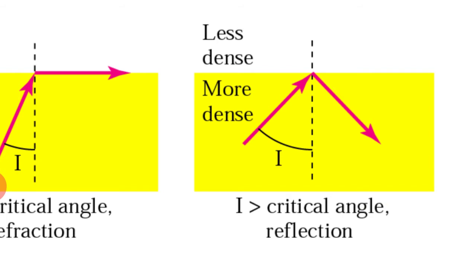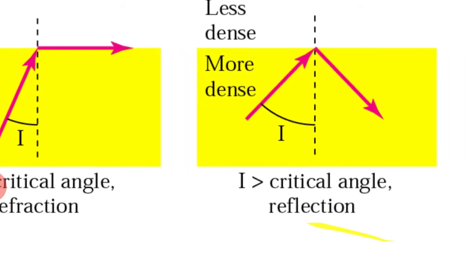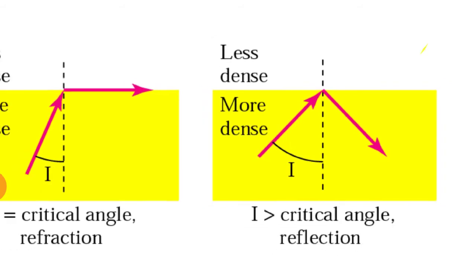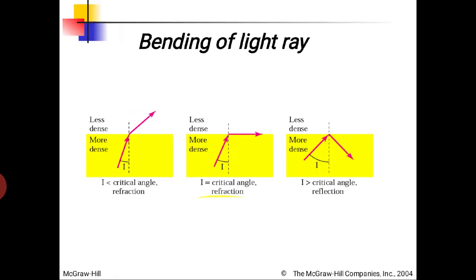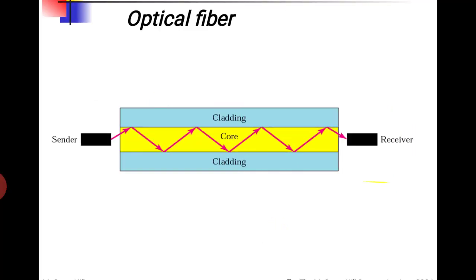In some optical fibers, the second concept is used, where the ray passes along the line joining the walls of the core and cladding. And the third one, where the angle of incidence is greater than the critical angle, so the ray is reflected within the core. Again the angle of incidence is greater than the critical angle, so it bounces back on the walls of the core, and so on. The angle of incidence is selected in such a way that again and again it is reflected within the core area. So this is the concept of optical fiber.